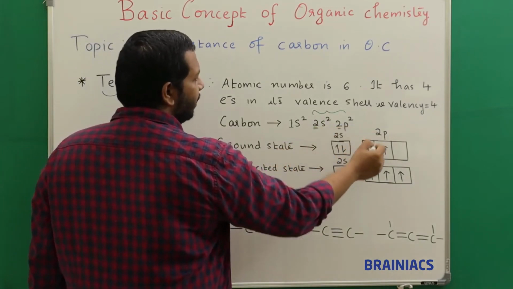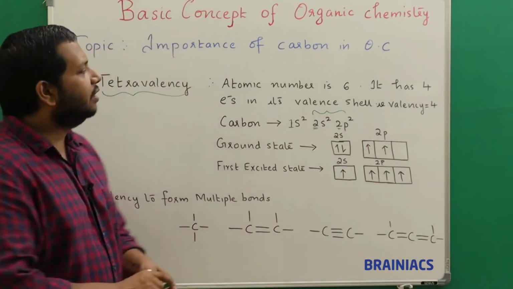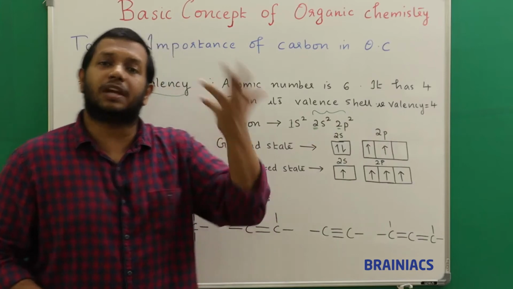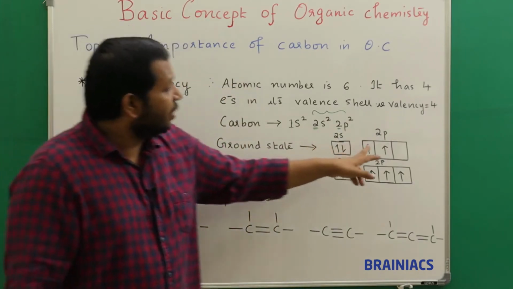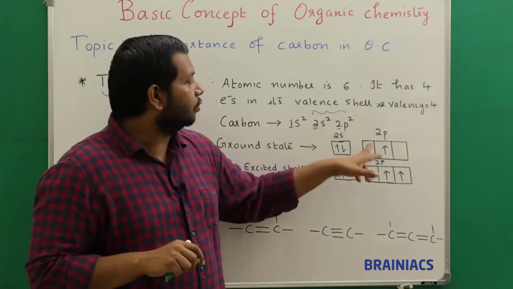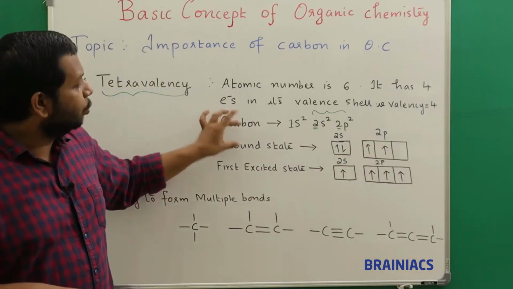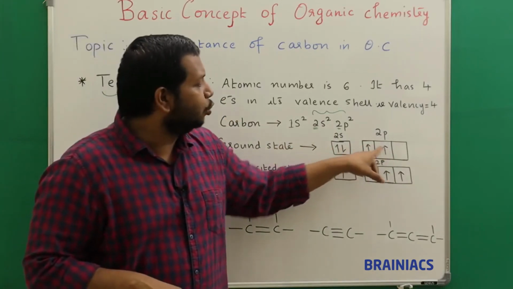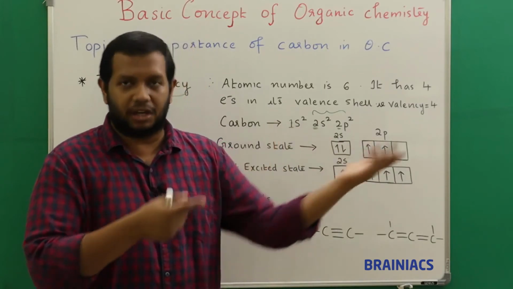The ground state configuration of carbon is: 2 electrons are present in the 2s shell and the 2p orbital has 2 electrons, 1 electron here, 1 electron here. But actually the p orbital is of 3 types: px, py, pz. This we learn in atomic structure. One orbital can hold a maximum of 2 electrons. Since only 2 electrons are present here, you can see only 2 electrons. Understood? So in the ground state configuration, it can donate only 2 electrons.